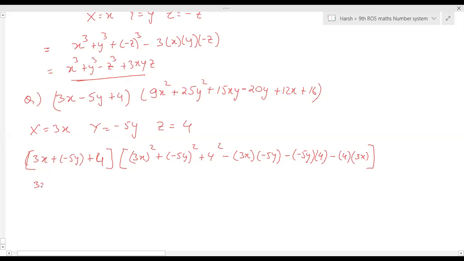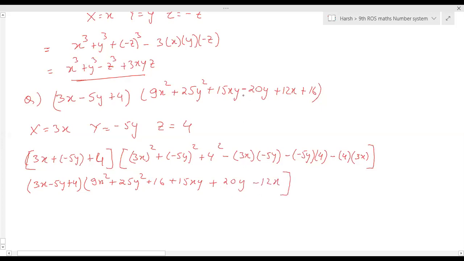Let's see. 3x minus 5y plus 4. Now 9x square, this is plus 25y square plus 16. Then this is plus 15xy, this is plus 20y minus 12x.